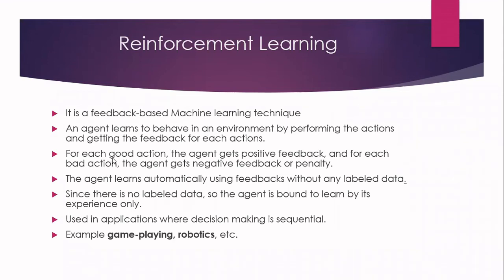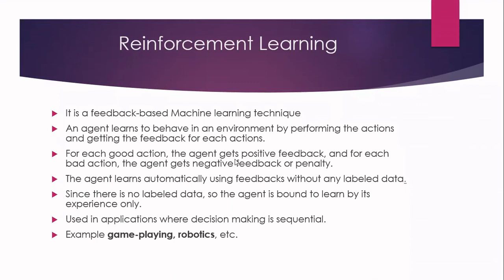Sometimes the action you have executed will be a good action. If that is a good action, then you will get positive feedback. Sometimes if the action is not a good action, if it is resulting in something bad, then you will get negative feedback, which is also known as a penalty. So we have two types of feedback, positive and penalty.